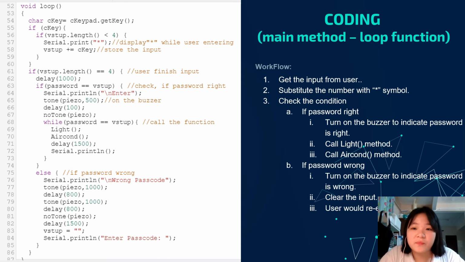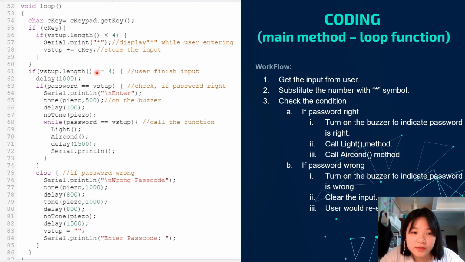So next is the main method, which is the loop function, and the basic flow is we get the input from the user, and then we substitute the number with the asterisk symbol, and then we store the input. Next we check the condition.